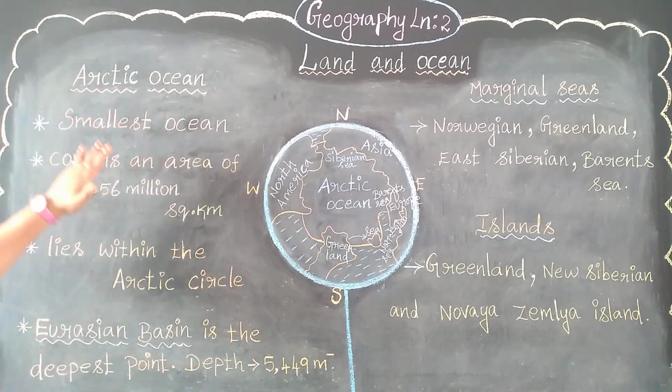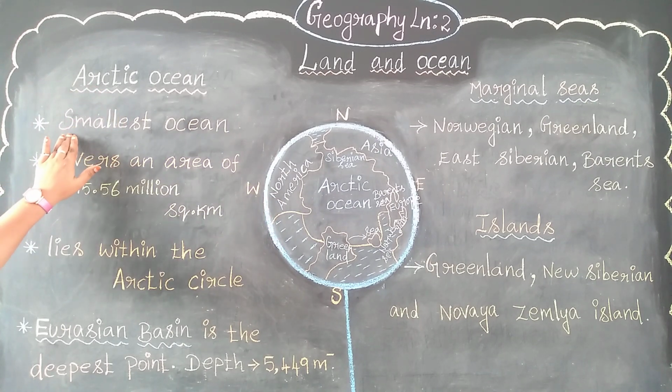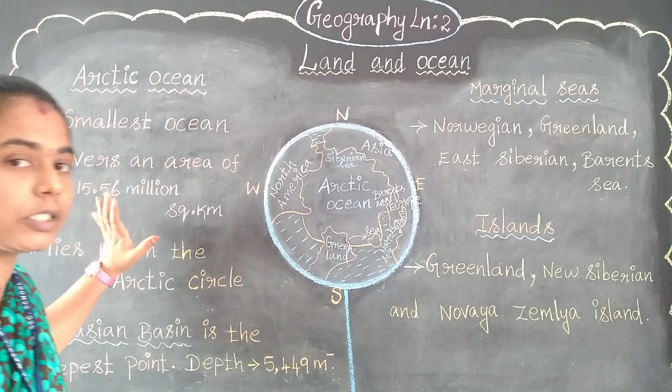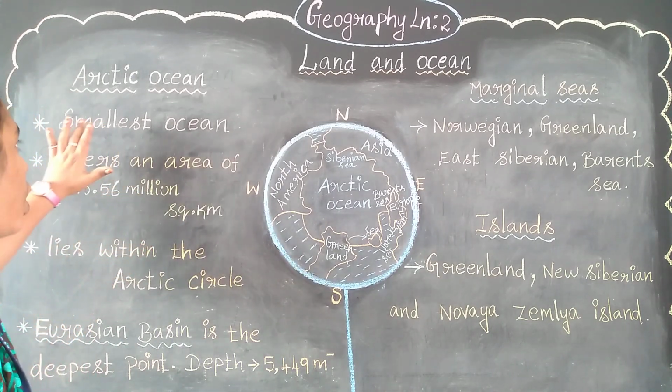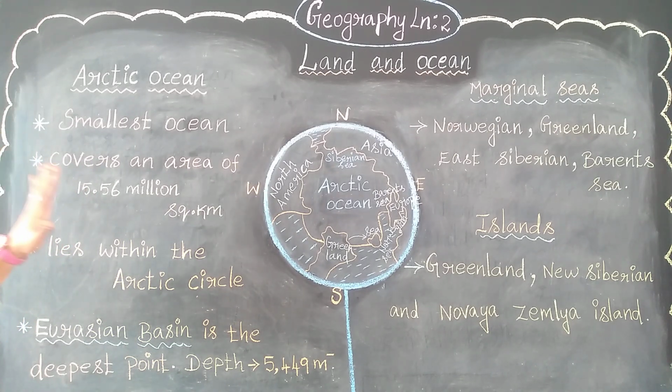Let's see about the Arctic Ocean here. The Arctic Ocean is the smallest ocean among all five oceans. It is the very smallest one, the least one. So it is the smallest ocean in the world. The Arctic Ocean is the very smallest ocean on the earth. And because it is the smallest one, it covers the least area.